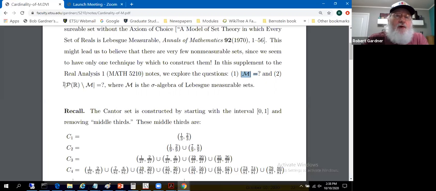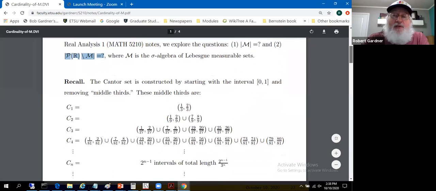Good news here would also be that the cardinality of the collection of non-measurable sets is less than Aleph 2, Aleph 0 or Aleph 1. Turns out they're both Aleph 2. So I've got good news, there are lots of measurable sets, and I've got bad news, there are lots of non-measurable sets as well in a cardinality sense.